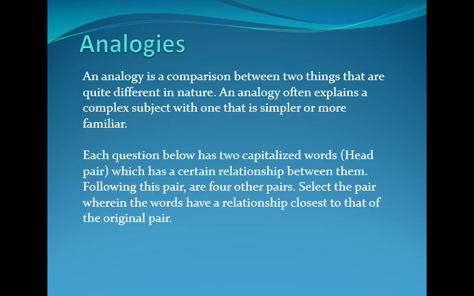Hi, in this video we'll have a look at one more type of question that comes in the verbal ability section in an aptitude test. This is about analogies. In analogies you get a set of two words, and then you have four or five choices given, and you need to select the particular choice which relates to the relationship that is available in the head pair, that is what is given in the beginning.